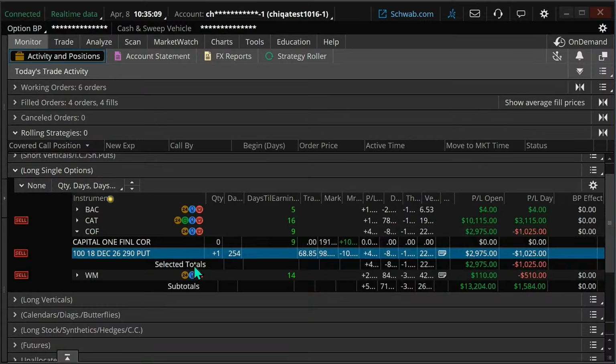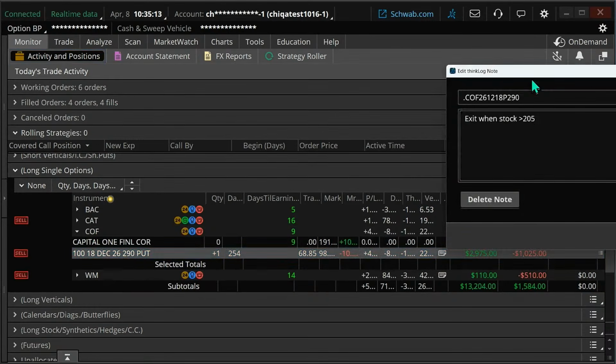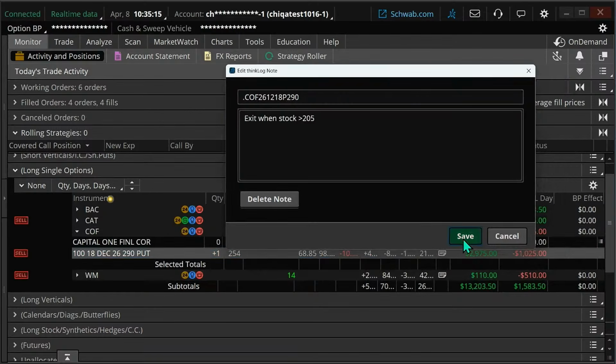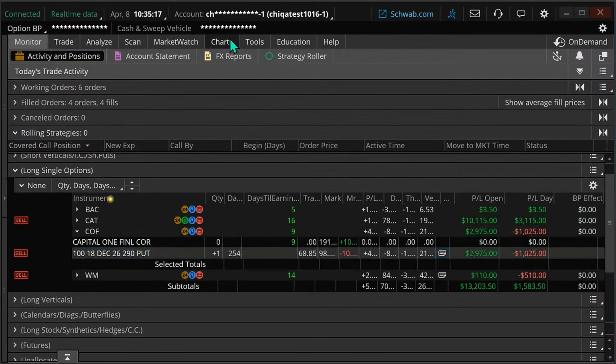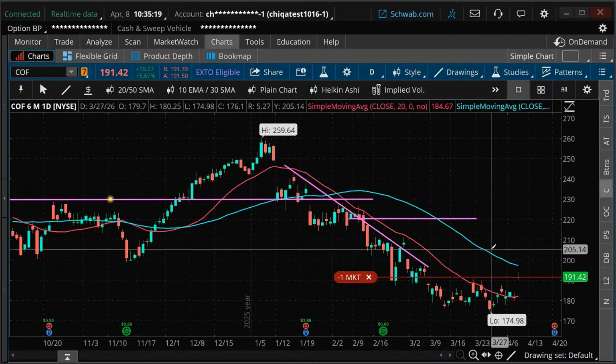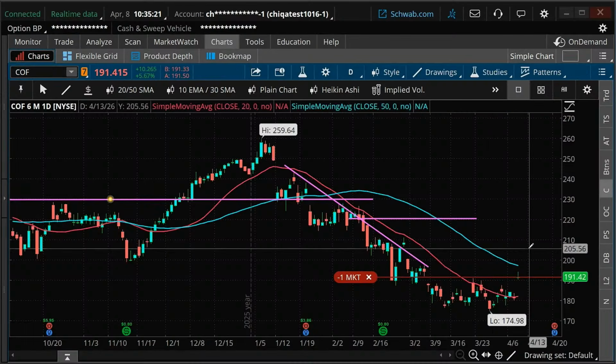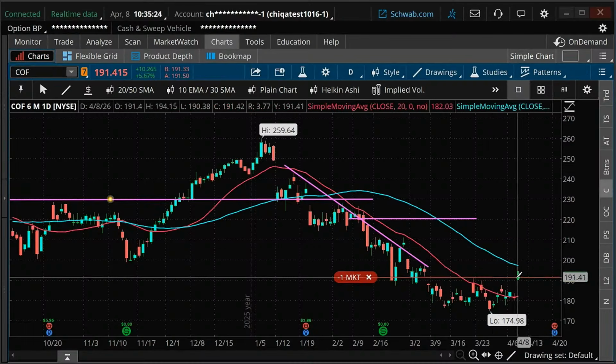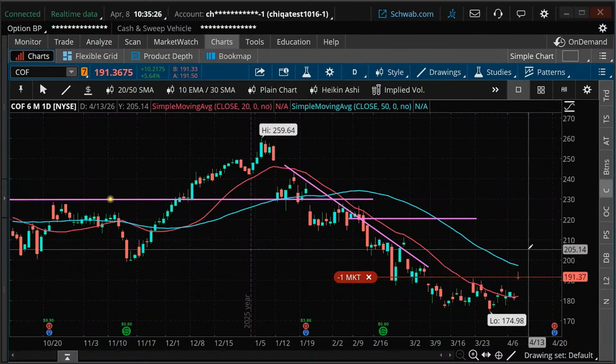I think we have a stop on here. See what we got. Exit when stock is greater than 205 is what it says. So our stop is right about here. That seems reasonable. The stock is right there right now, and we're going to get out if the stock goes above that.